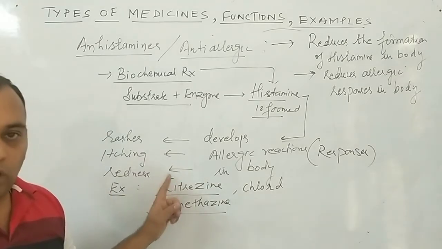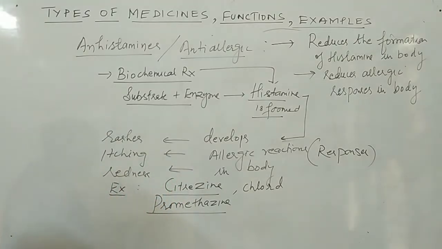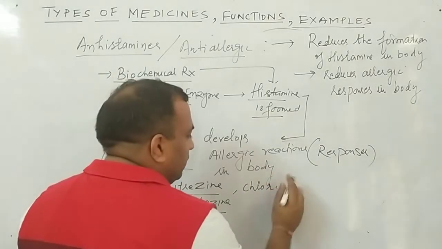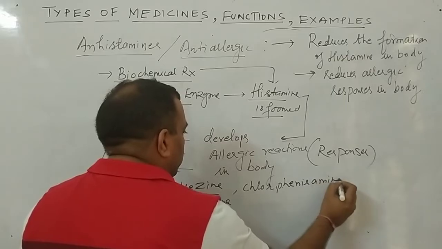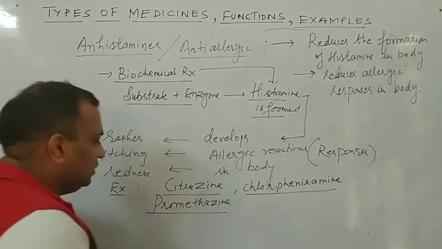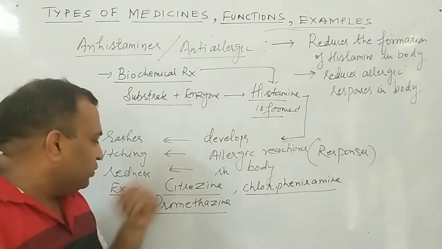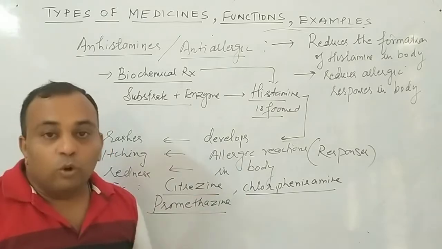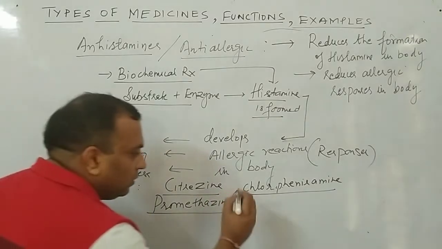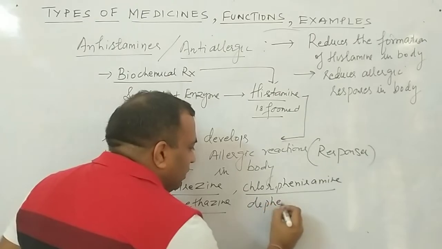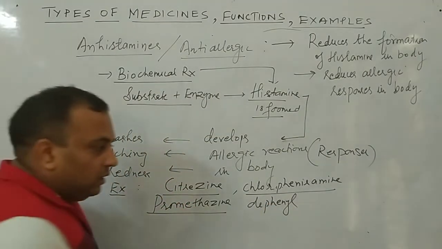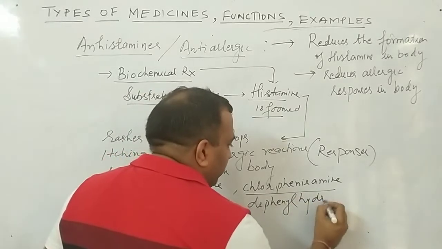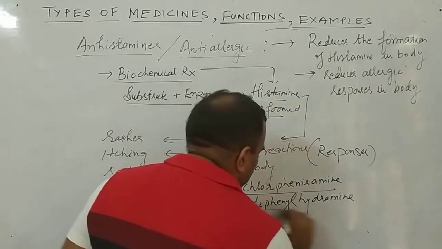You will write cetirizine, chlorpheniramine. Third example. So remember this, I repeat the examples because these are some typical words. Cetirizine, promethazine, chlorpheniramine, and one more, diphenhydramine. Remember the word diphenhydramine. Clear to all of you?